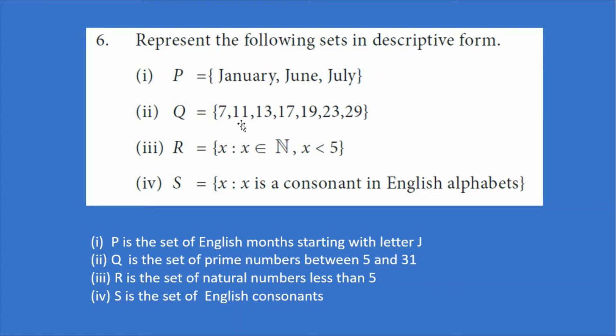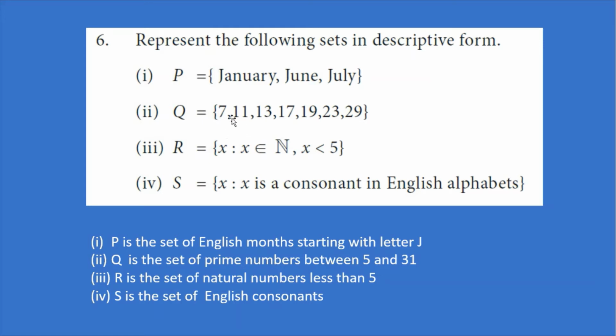We can say Q is a set of prime numbers between 5 and 31. So we won't include 5 and 31. The numbers between 5 and 31, or 7 to 29.